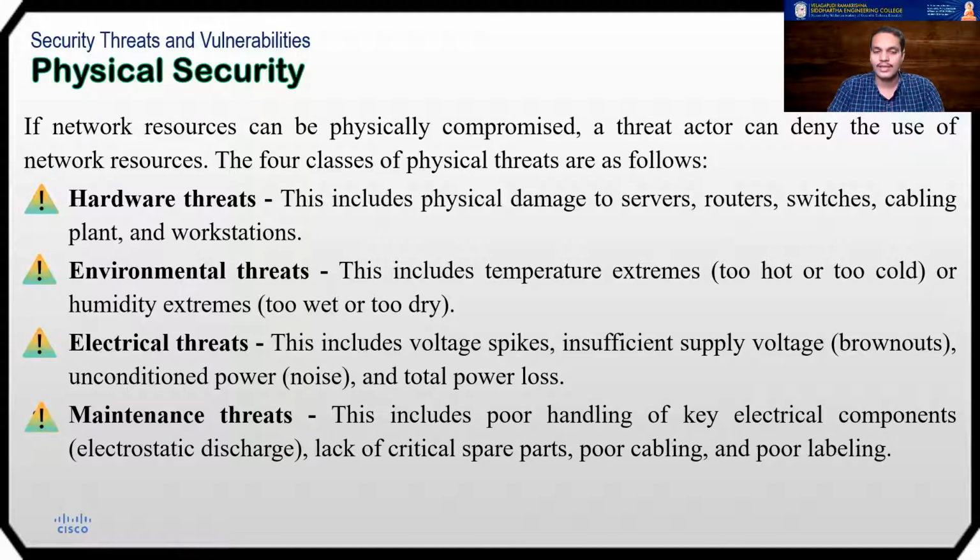The third one is called electrical threats. This includes voltage spikes, sometimes the ups and downs in the voltages if you don't have the proper electrical wiring done, insufficient supply, brownouts, unconditioned power noise, and complete power loss. If the UPS also fails, then that comes under your electrical threat.